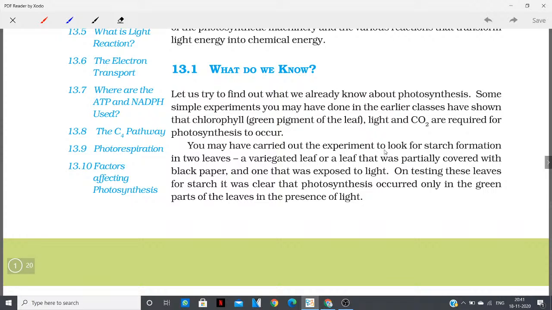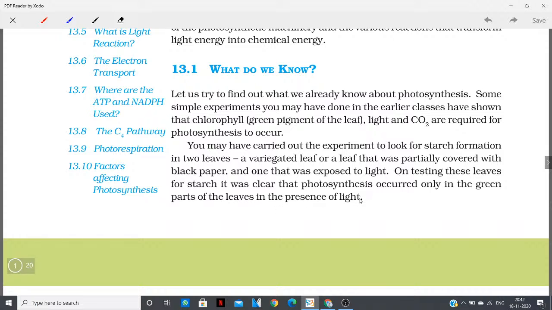You may have carried out the experiment to look for starch formation in leaves. You may have carried out the experiment to look for starch formation in two leaves, a variegated leaf or a leaf that was partially covered with black paper, and one that was exposed to light. On testing these leaves for starch, it was clear that photosynthesis occurred only in the green parts of the leaves in the presence of light.